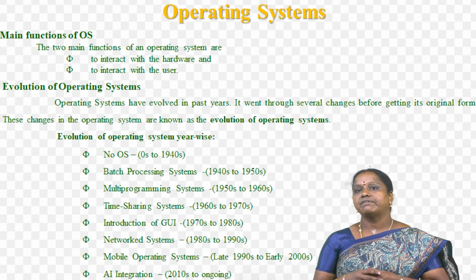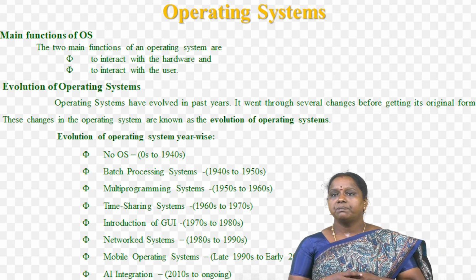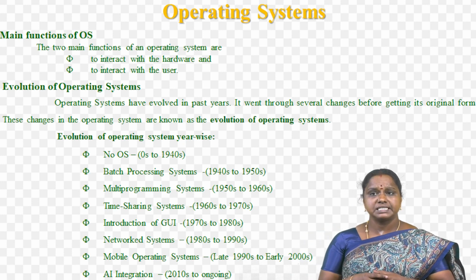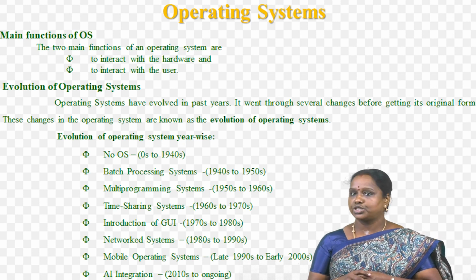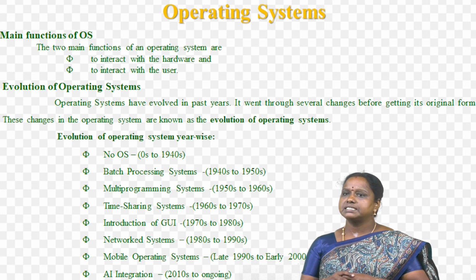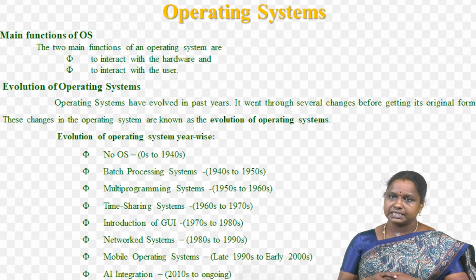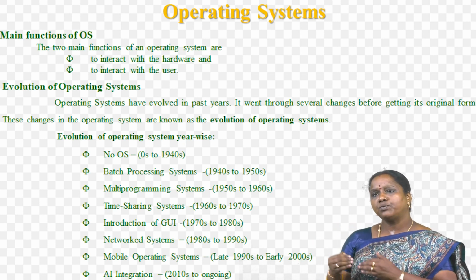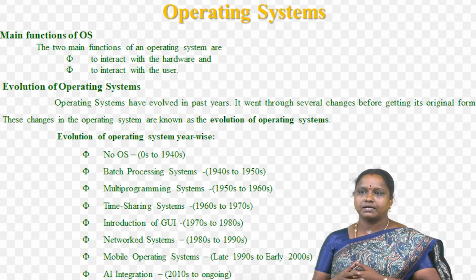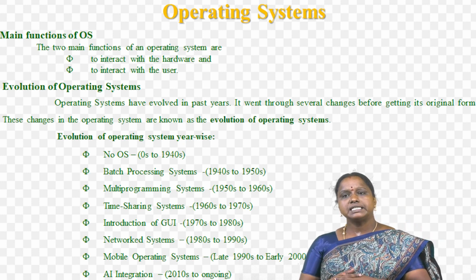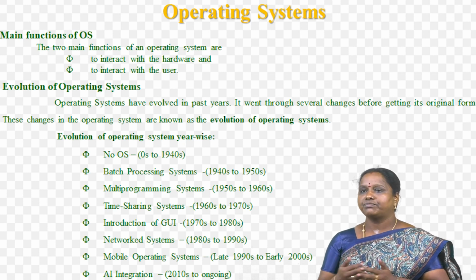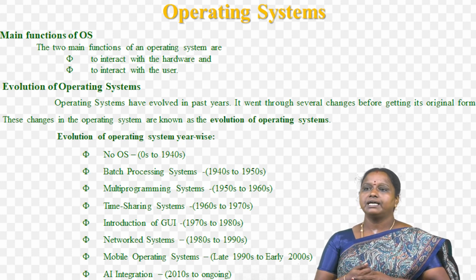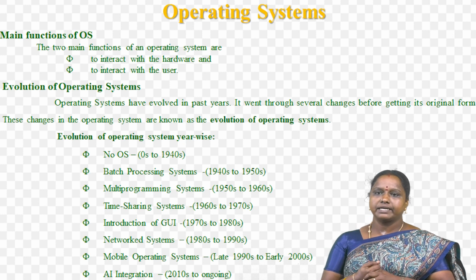Next we see the evolution of operating systems. Operating systems have evolved over the past years. They went through several changes before getting their original form. These changes in the operating system are known as the evolution of operating systems. So OS improved itself with the invention of new technology. Basically, OS added the features of new technology, making itself more powerful. Here we see the evolution of operating systems year-wise.